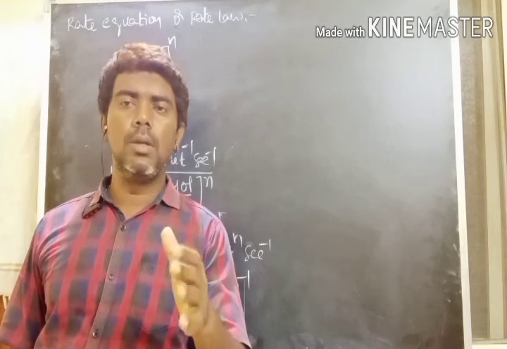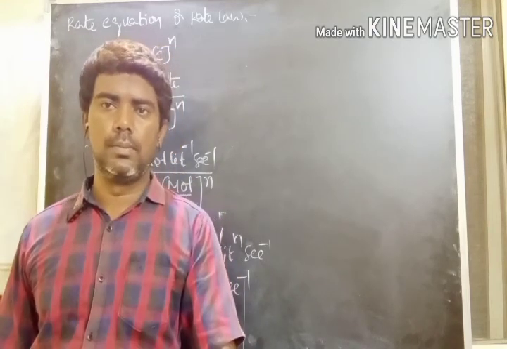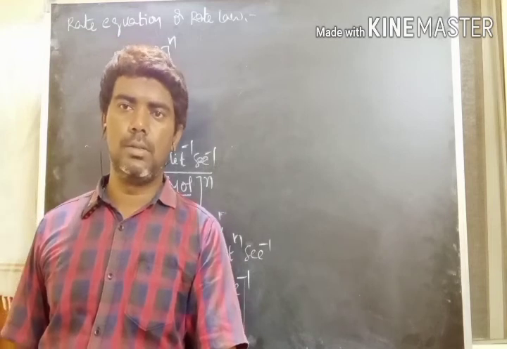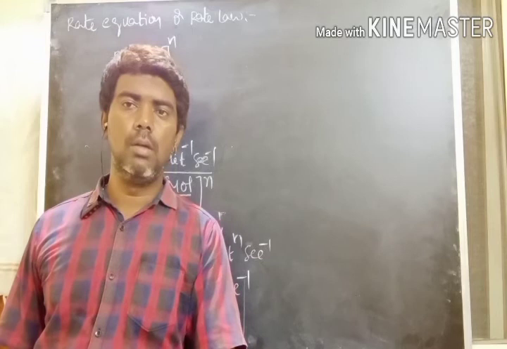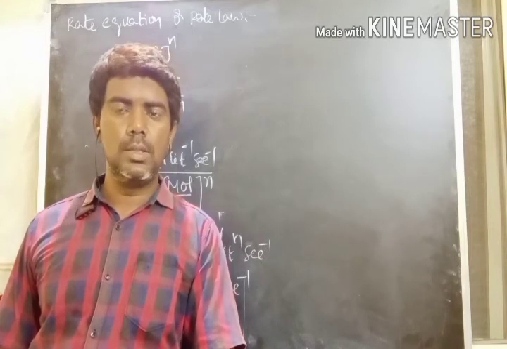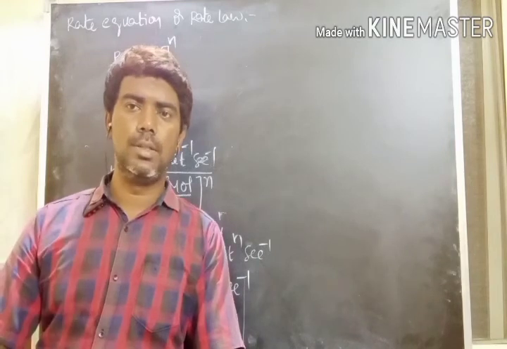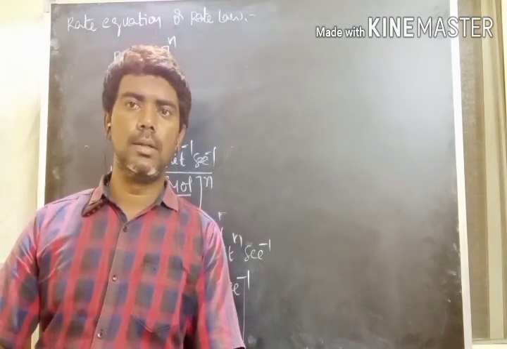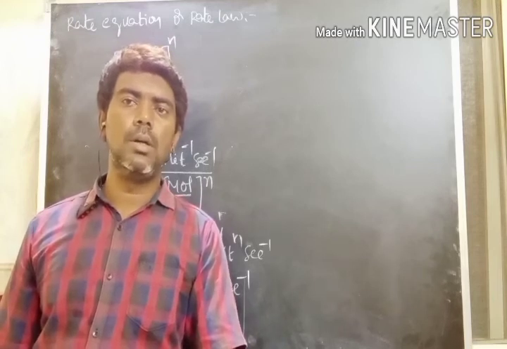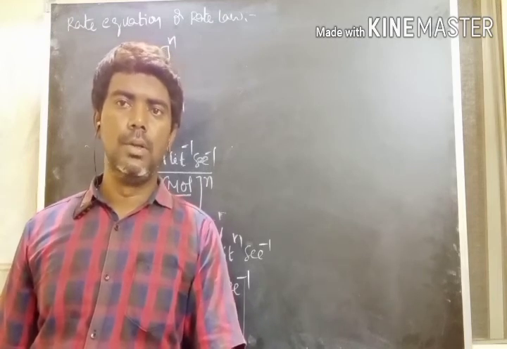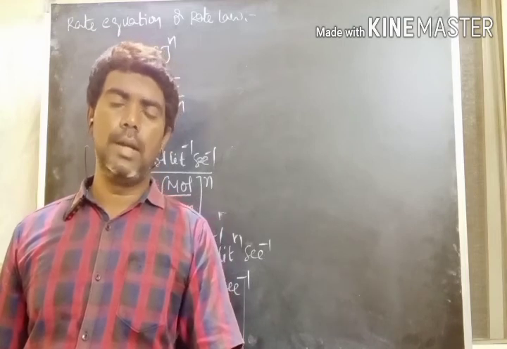For a particular chemical reaction at a particular temperature, the rate constant is fixed. For the same reaction, while changing the temperature, the rate constant also changes. Then the units of K depend upon the order of the reaction.